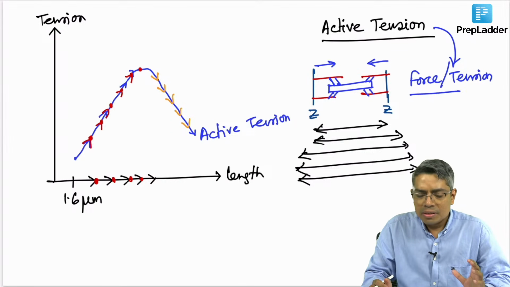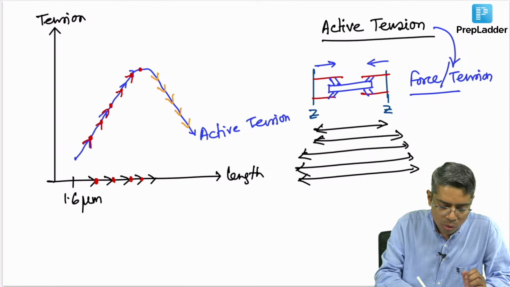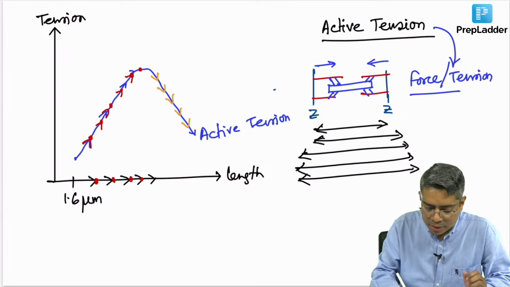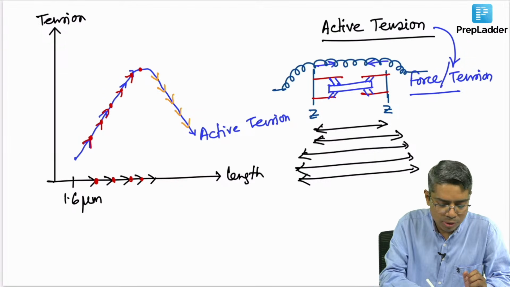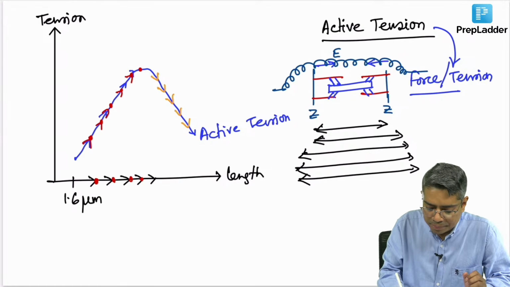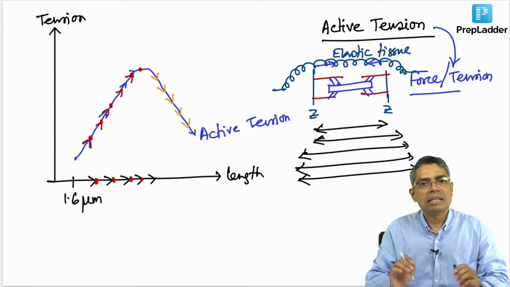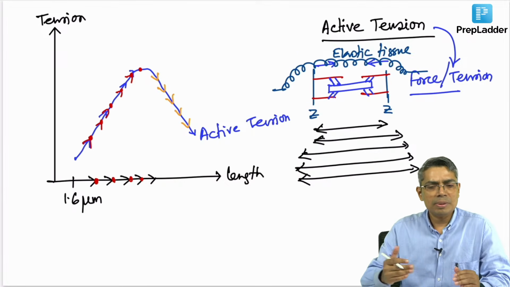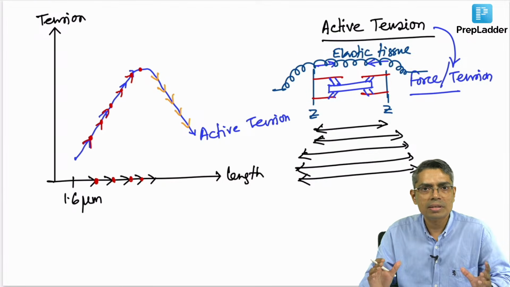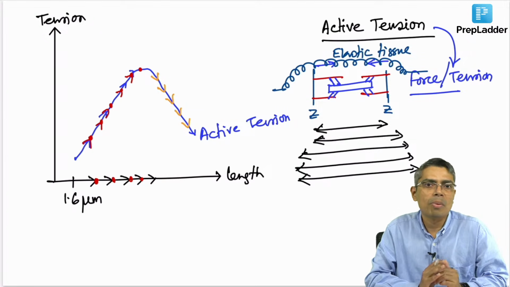Now apart from this sarcomere or the actin-myosin interaction, muscle is also composed of elastic tissue surrounding the muscle. So, what I told, apart from the actin and myosin, muscle also contains certain elastic tissue in the form of muscle fascia, okay? There will be certain connective tissue surrounding the sarcomere, the muscle fiber, like the perineurium, epineurium. All these coverings on the sarcomere are basically the elastic component of the muscle.